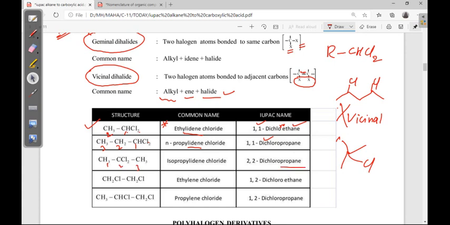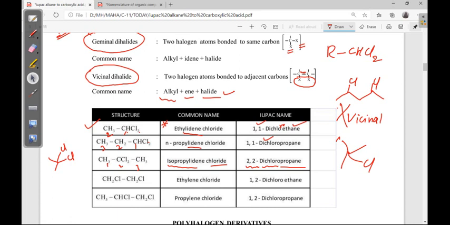In the IUPAC, on the second carbon 2 chlorines are there, 2,2-dichloropropane. It's fine. In case of common name, isopropylidene chloride. Why are we calling iso? Like this Y shape. On this carbon, suppose it is isopropyl chloride. When it is having 2 chlorines, propylidene, idene.